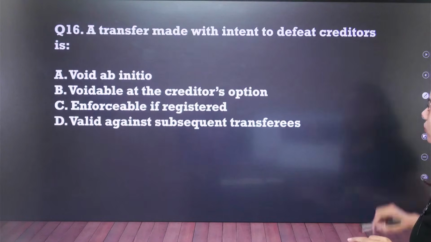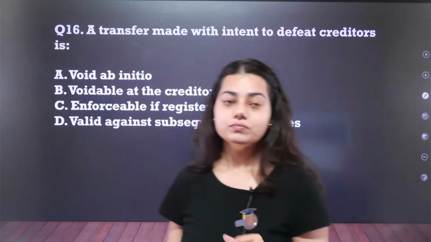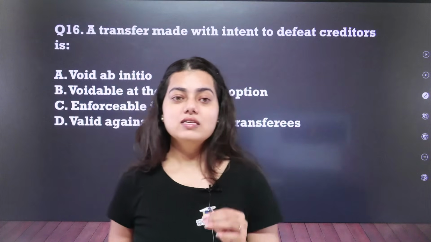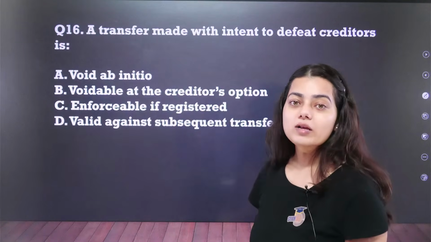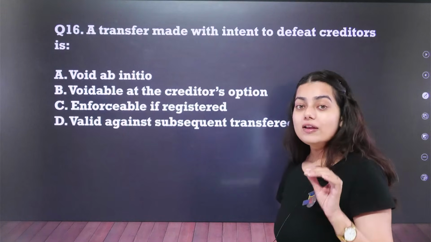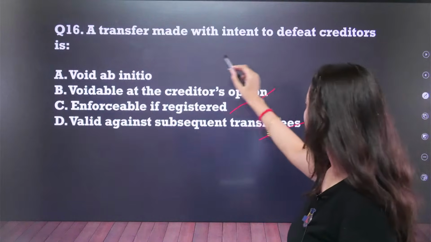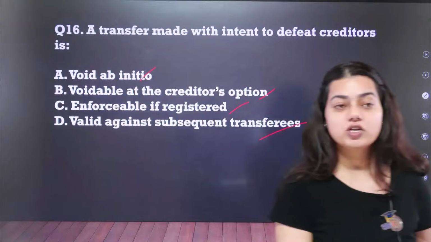Let us move forward. Question number 16. A transfer made with intent to defeat creditors is void ab initio, voidable at the creditors option, enforceable if registered, valid against subsequent transferees. Answer this question. Question number 16.